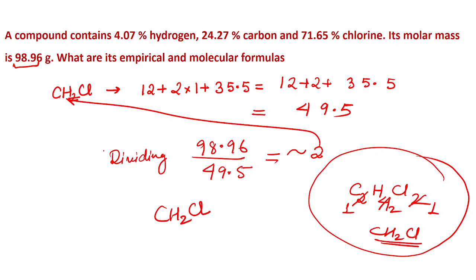Empirical formula shows you the simplest ratio of all the atoms present in a particular compound, whereas molecular formula shows us the exact number of atoms present in any compound. This is your molecular formula, and the first one was your empirical formula.